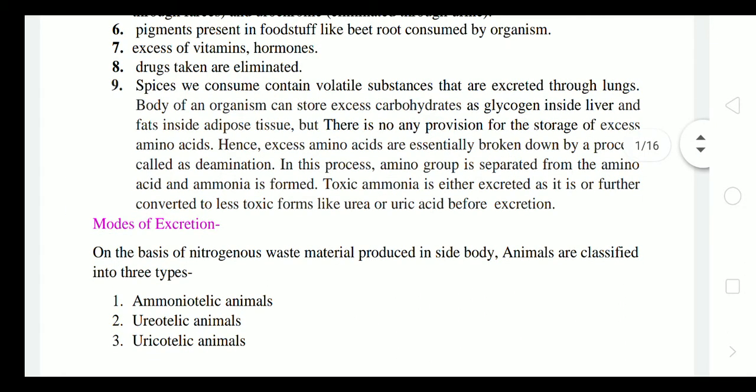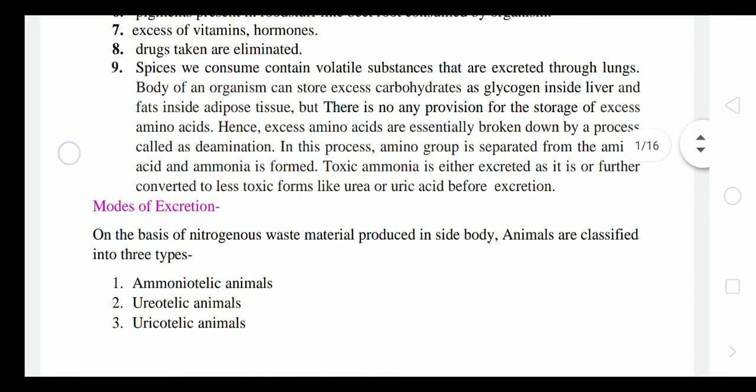Pigments present in the foodstuff that we eat, like beetroot, where the red colored pigments are there, even in carrot, even in tomato. Those pigments present in the foodstuff, which are consumed by the organism, if they are in excess amount, can be removed by the excretory system. Excessive amounts of vitamins and hormones which are not required by the body, because they are required in very small amounts, are excreted from the body if they exceed their limit.